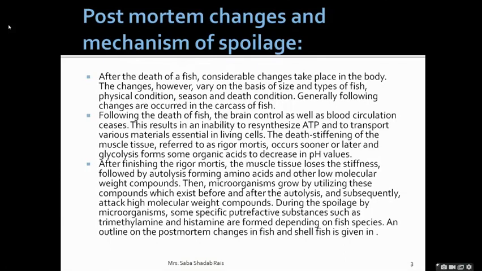Now we all know, ATP is what? It is the energy currency. So because of death of the fish, stiffening of the muscle tissue will occur, and this stiffening will remain for some time only. And thereafter, the pH value of the fish will change.